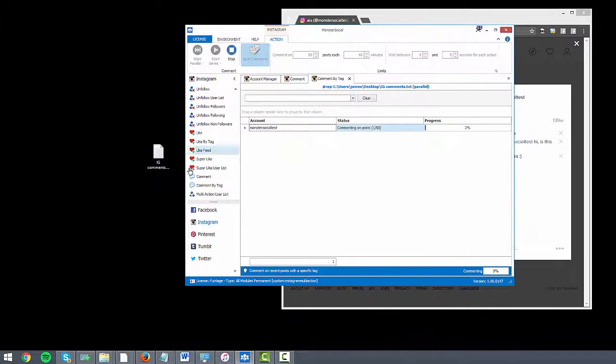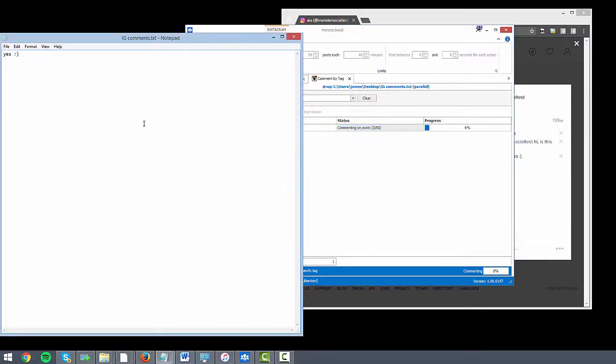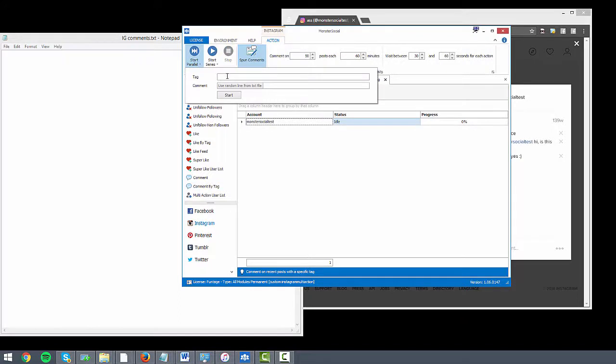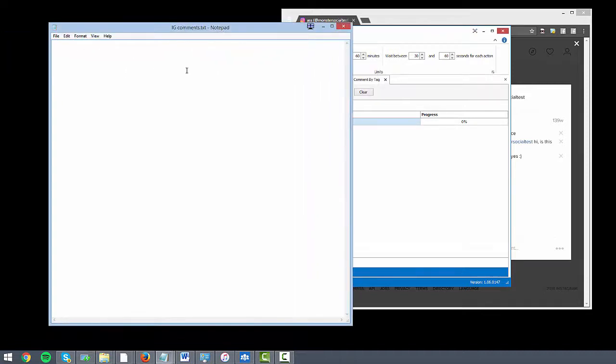So what you could do, for example, now this is a good example. If you had a photography page and you wanted to get more people interested in your photos, you could comment by tag. You could do like photo or art or something like that, where people who've taken photography will tag it on their own photos, and you could do it like this.